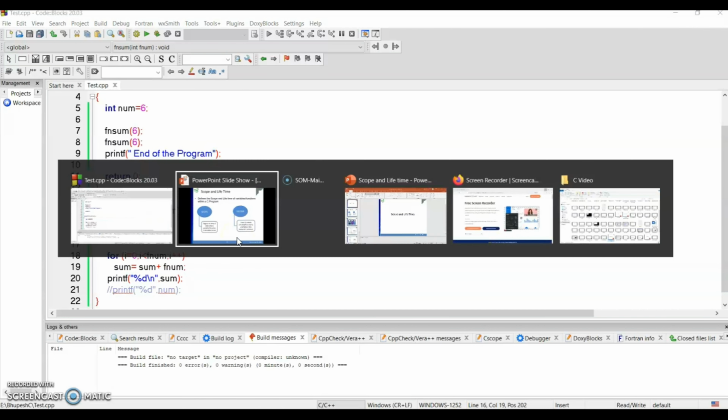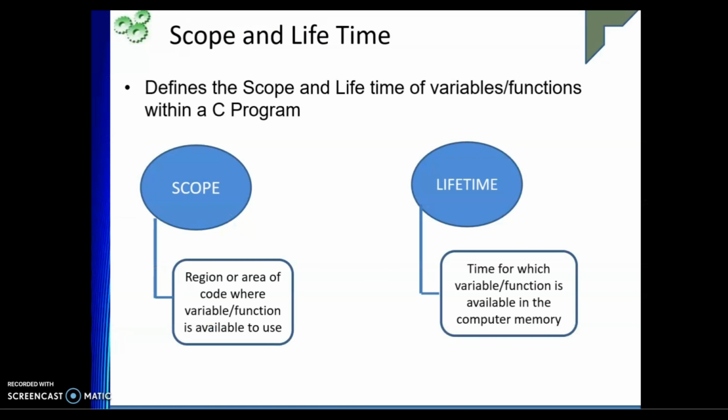Now you have understood what exactly scope and lifetime are. Scope talks about the region where the code, whether variable or function, is available, and lifetime talks about whether it is available in memory. In the main function, num is there, and for i and sum, with two function calls the answer is 36, 36. That means the memory is lost after the function call. Whenever you call it again, i gets a memory location, sum is initialized to 0, and we get 36.